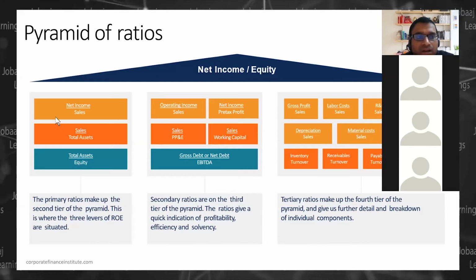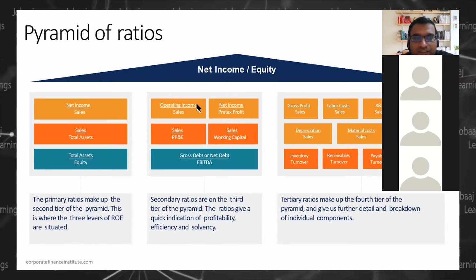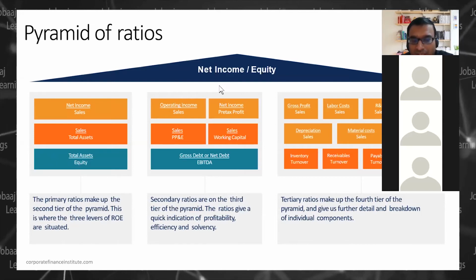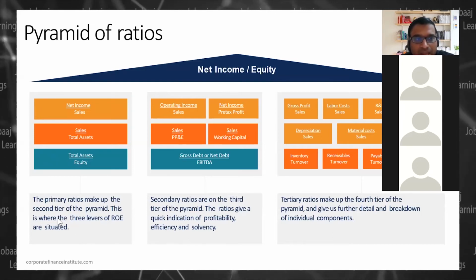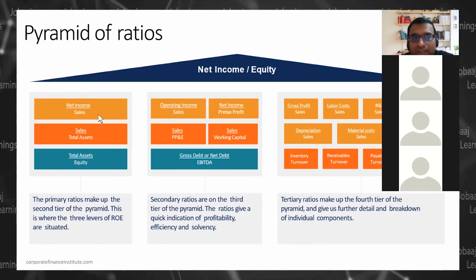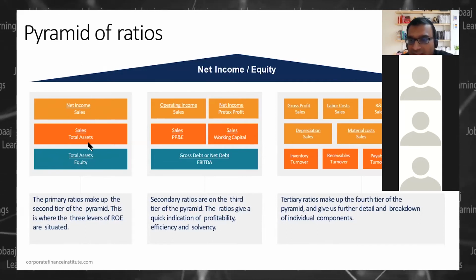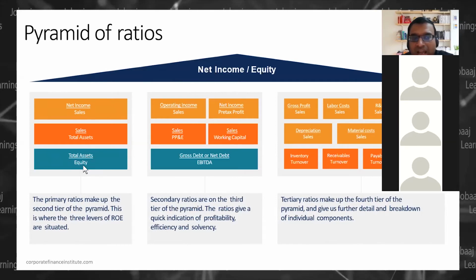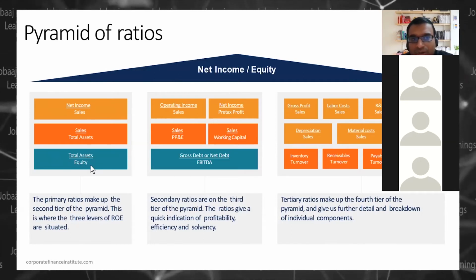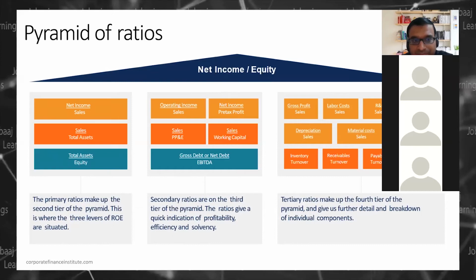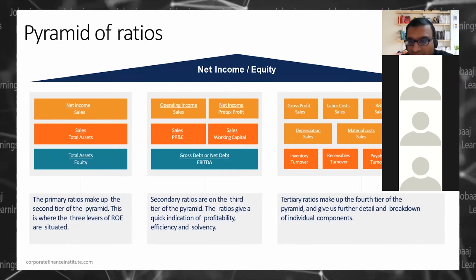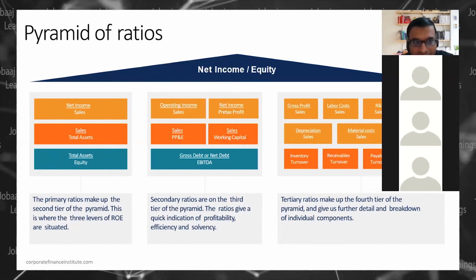Then it is made up of these ratios at different levels. The primary ratios are 3: net income by sales, sales by total assets, and total assets by equity. And we have learned all these ratios, right? We have looked at all these ratios in our earlier discussion.